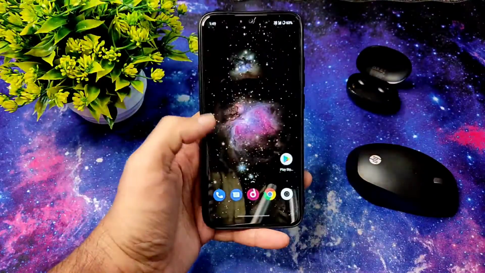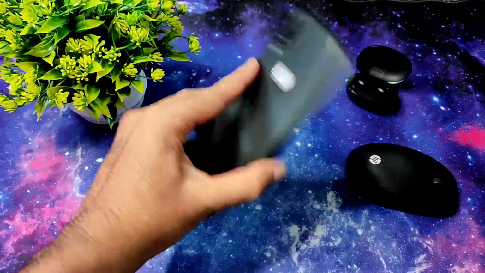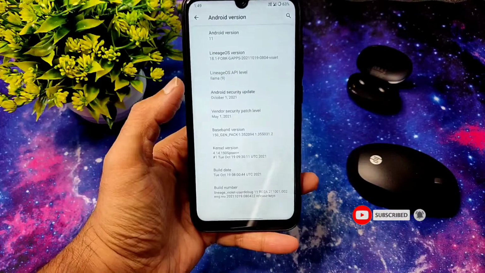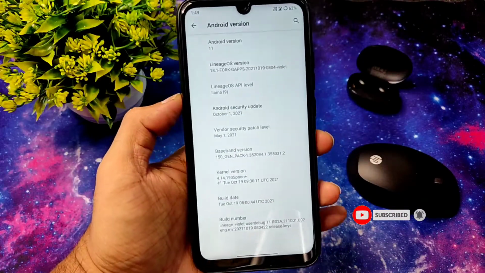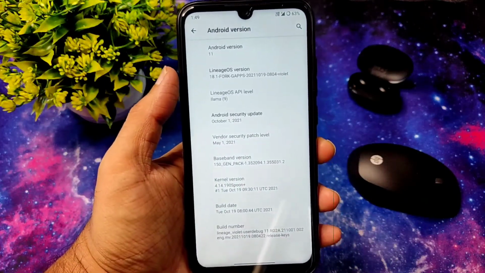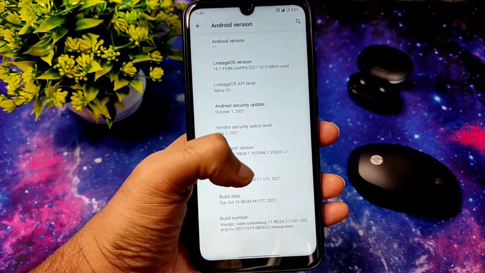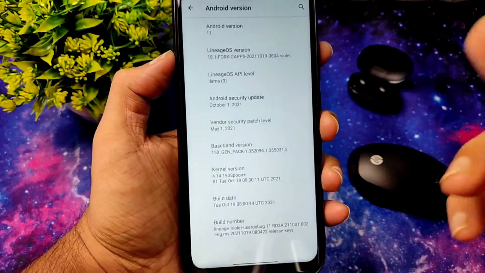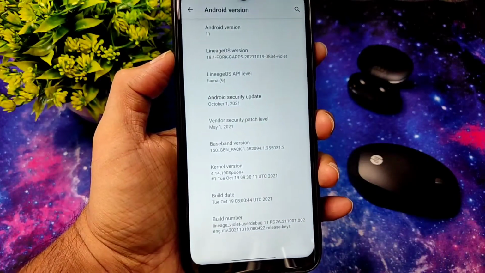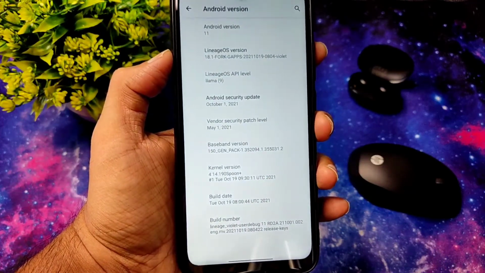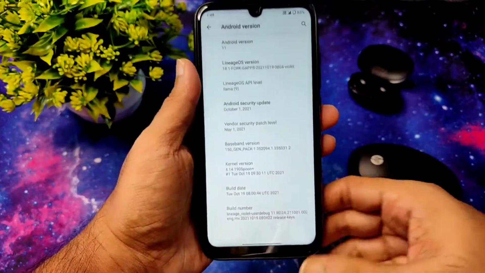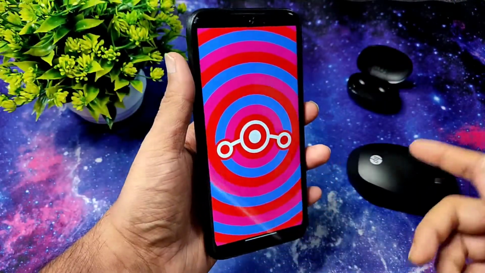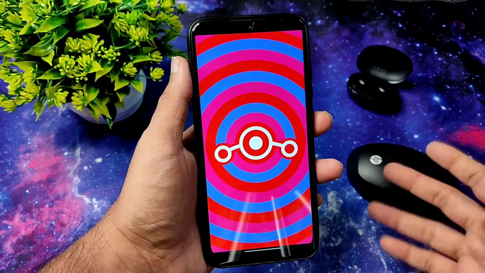This is Sampath. You're watching Sampath FX YouTube channel, and this is the Redmi Note. In this video, I'm going to discuss this LineageOS 18.1 fork GApps version, with the latest October security patch. The build date you can see here is October 19th, and the kernel used here is 4.14.190 Spoon Plus kernel. This is the logo of the fork LineageOS 18.1.